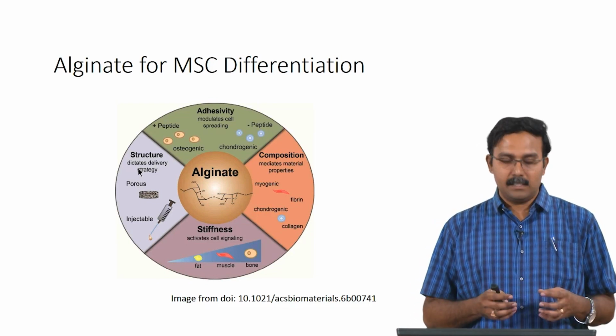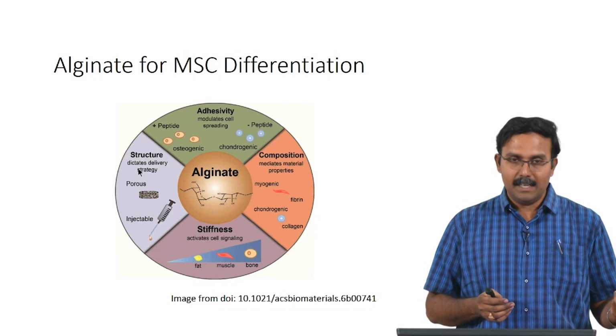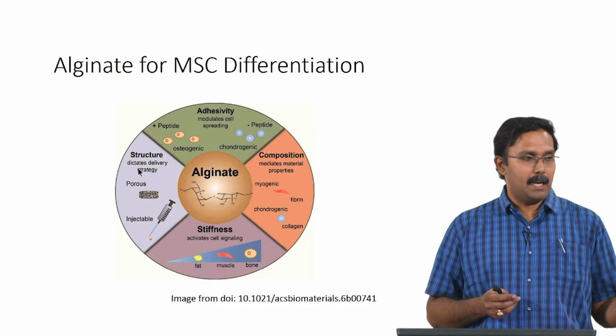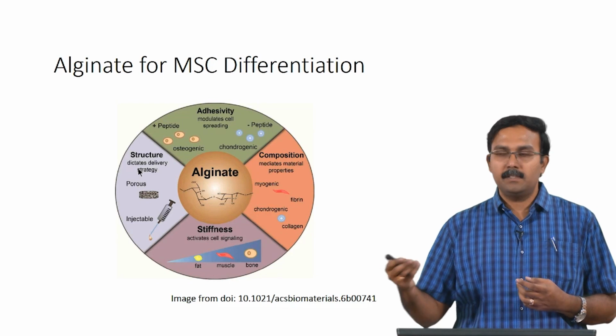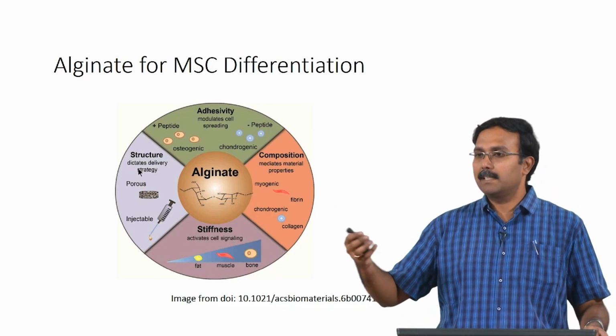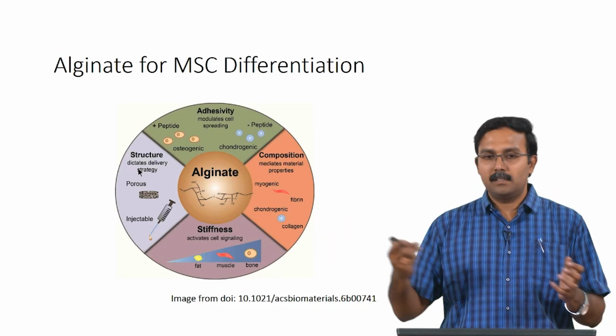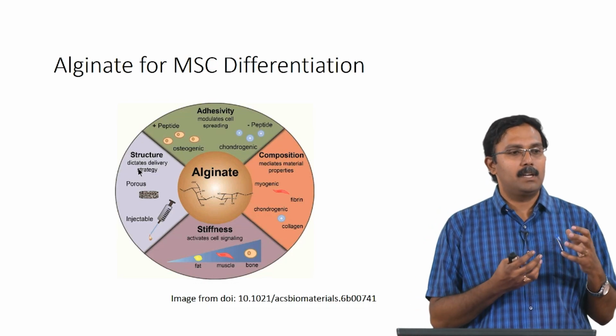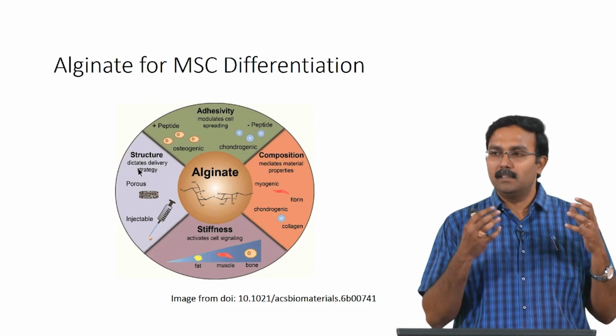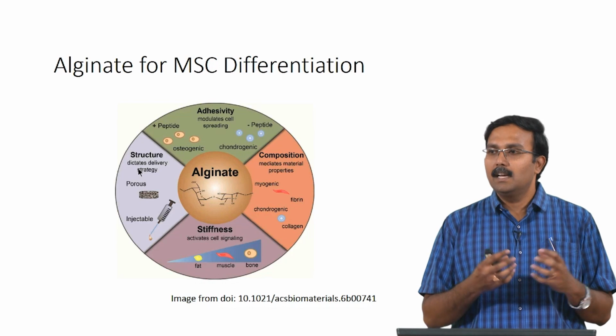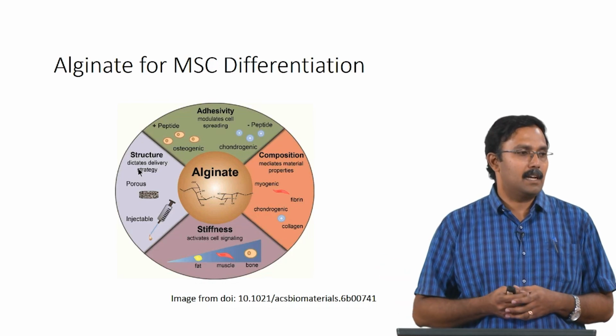With mechanical properties such as stiffness, as the stiffness is lower, you would end up forming something like an adipocyte, and as the stiffness increases, you would end up forming muscle or bone tissue. So, it is quite logical, right? It depends on how the ECM of the natural tissue is, and based on that this differentiation happens.